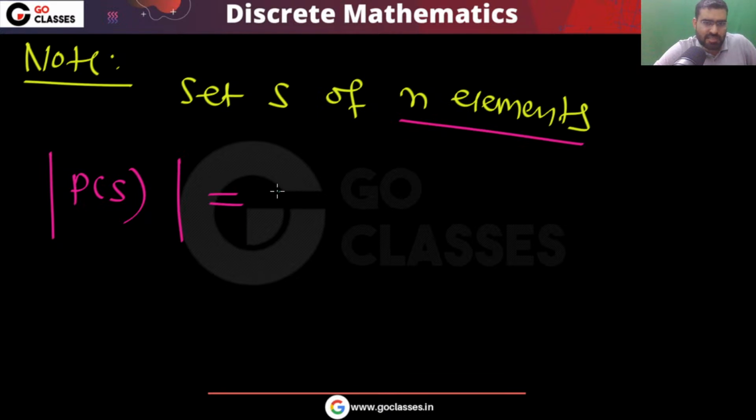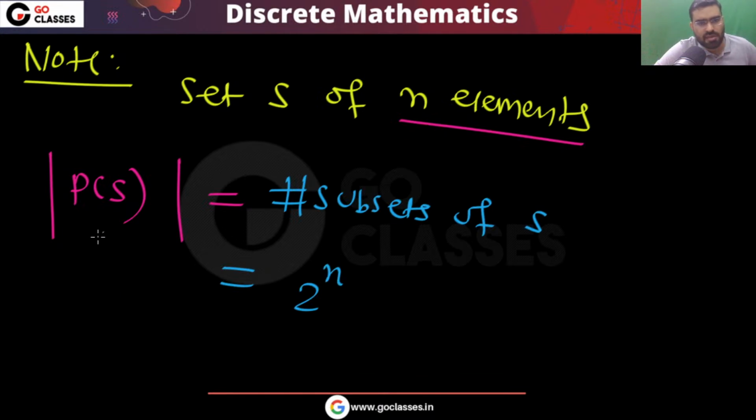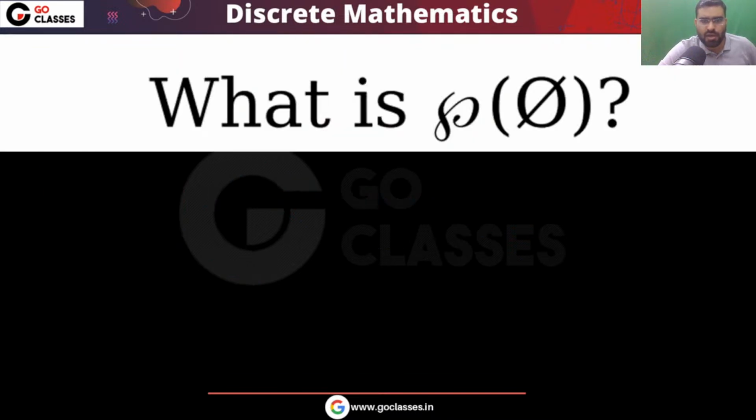That will be same as number of subsets, because in the power set every element is a subset. So that will be same as number of subsets of S, and that is same as 2 power n, that we have already seen. So if I ask you cardinality of power set, that is the number of subsets of S. So that will be 2 power n. Very easy.